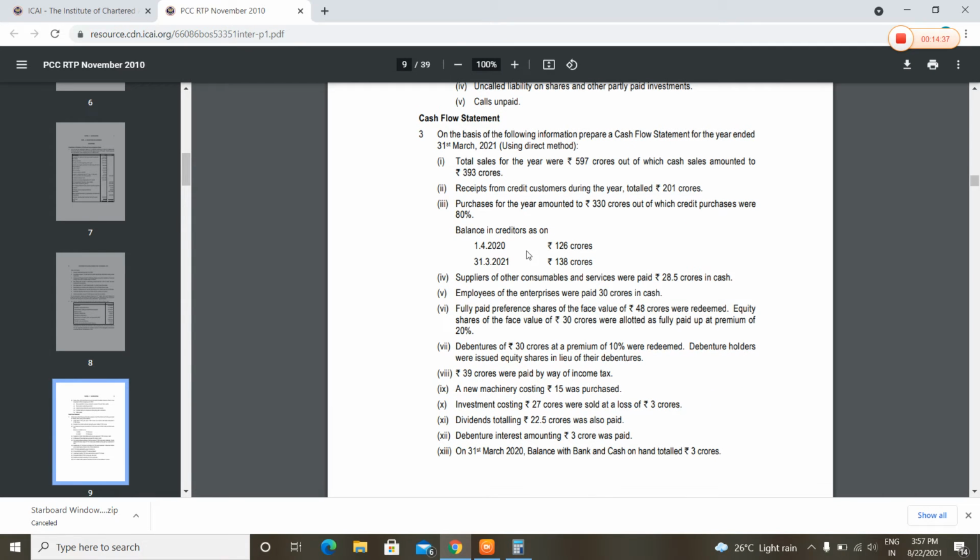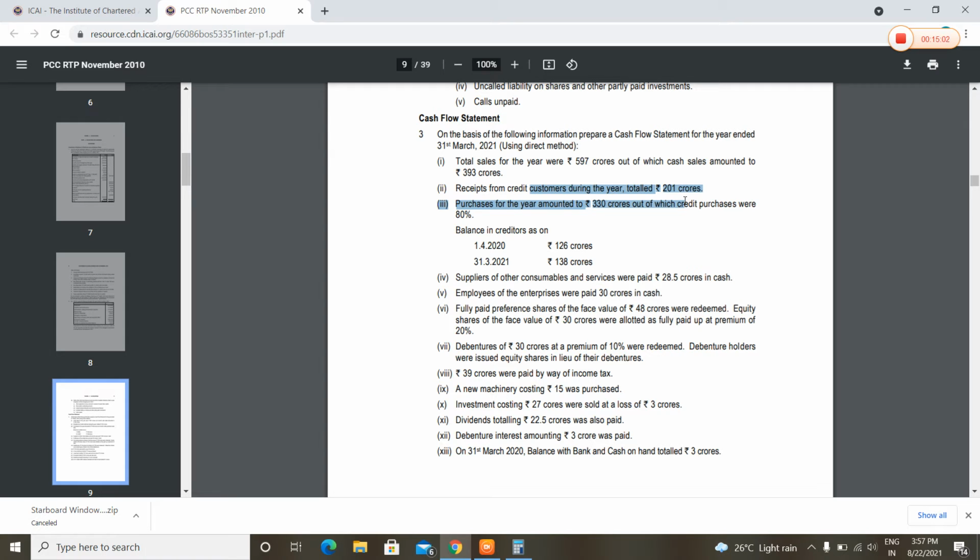Okay, I'm going to start this. I'm going to tell you the treatment of all the things. First, start with the operating activities. In this, first we have cash sales of rupees 393 crores. Then receipts from credit customers total 201 crores.